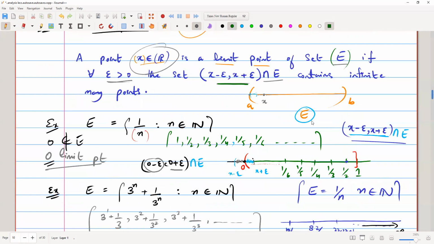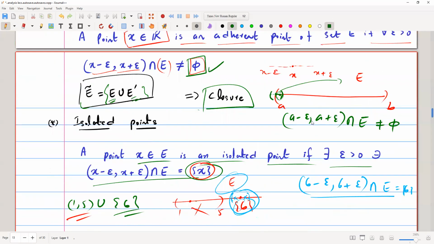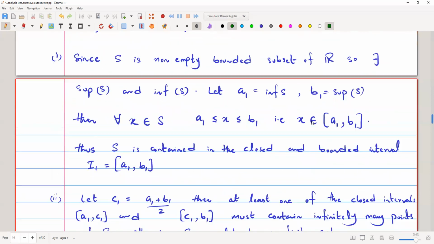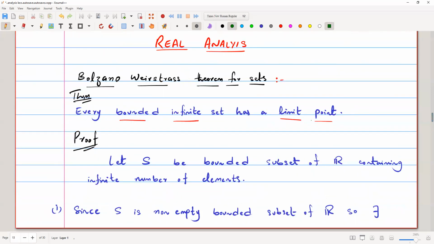So we already know what we mean by this definition. If we have a point x, we call it a limit point if this intersection with the set E itself is infinite.